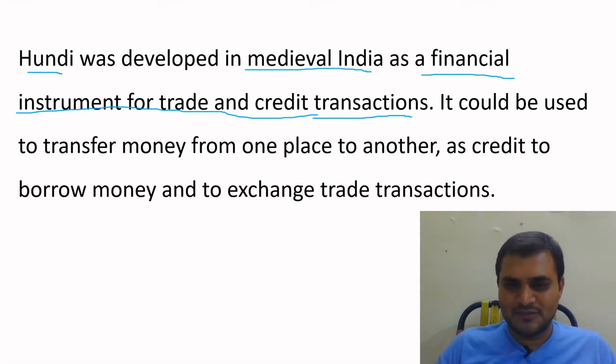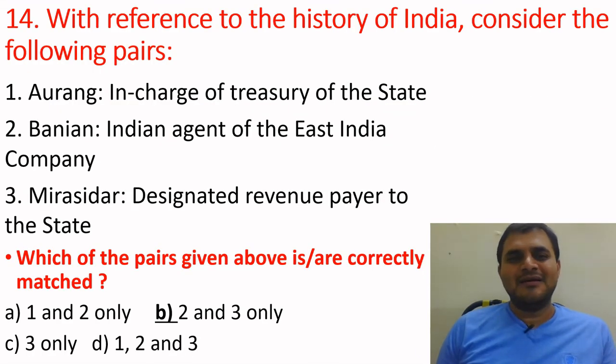Okay, we'll see the next question. With reference to the history of India, consider the following pairs. Again, this is a terminology based question. First one, Aurang, in charge of treasury of the state. Bania, Indian agent of East India Company. Mirazidas, designated revenue payer to the state. Which of the pairs given above is correctly matched? A 1 and 2, B 2 and 3, C 3 only, D 1 and 2 and 3.